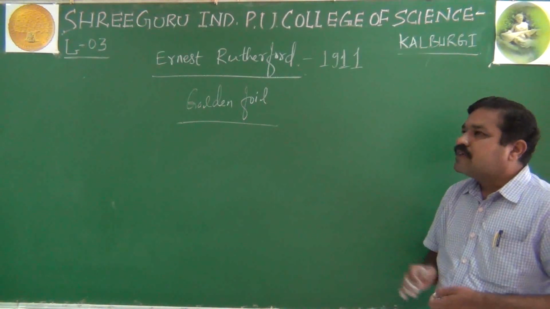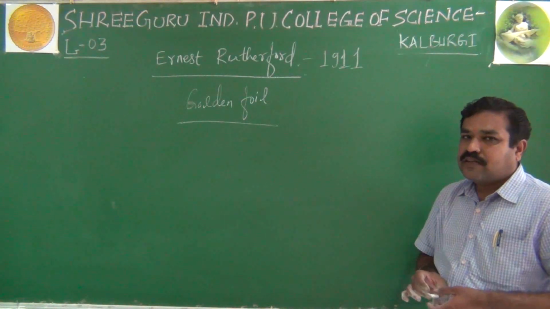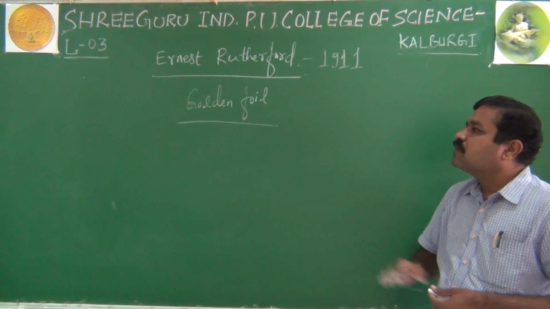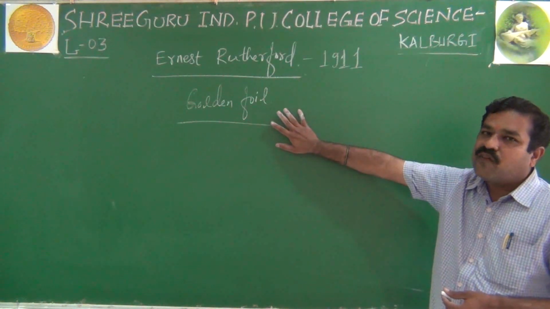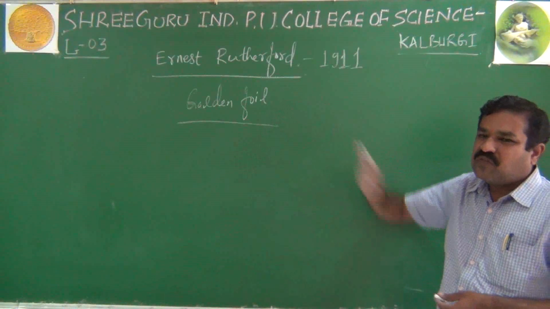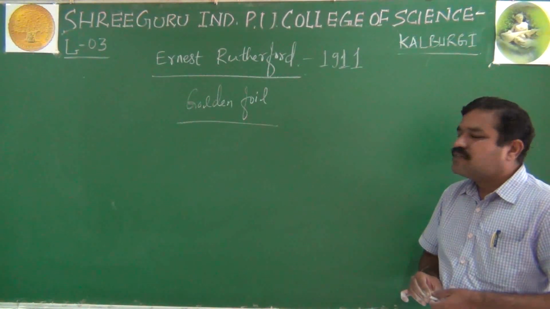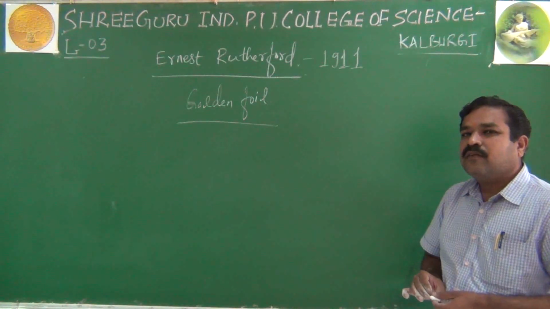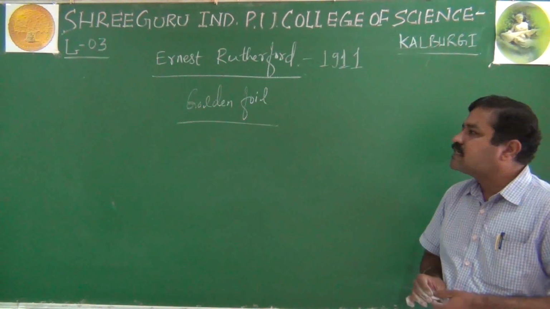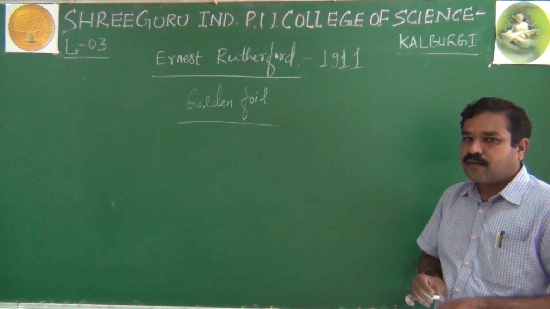See here, he bombarded fast-moving alpha particles at the nucleus of the gold foil. The volume of this gold atom is very, very small, about 10 raised to minus 10 meter, when compared to the volume of nucleus, that is about 10 raised to minus 15 meter.